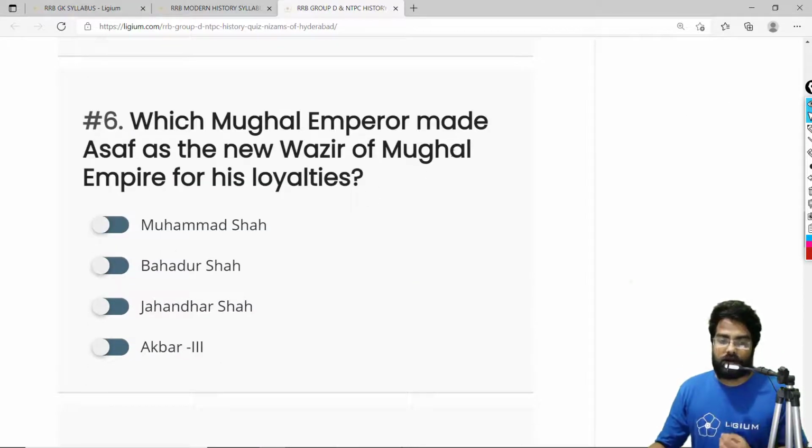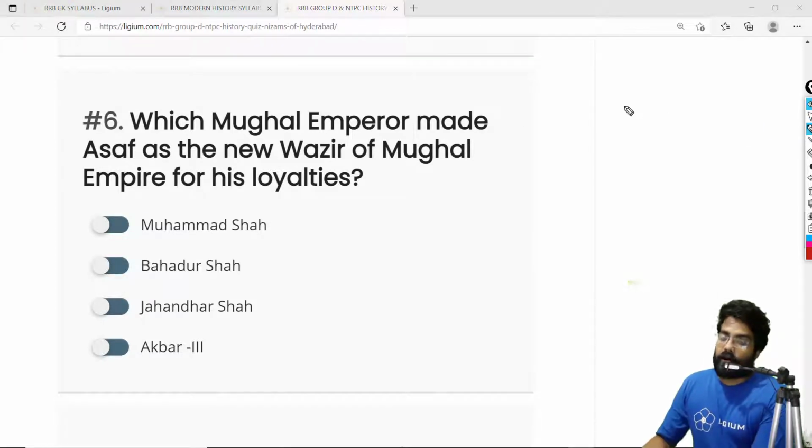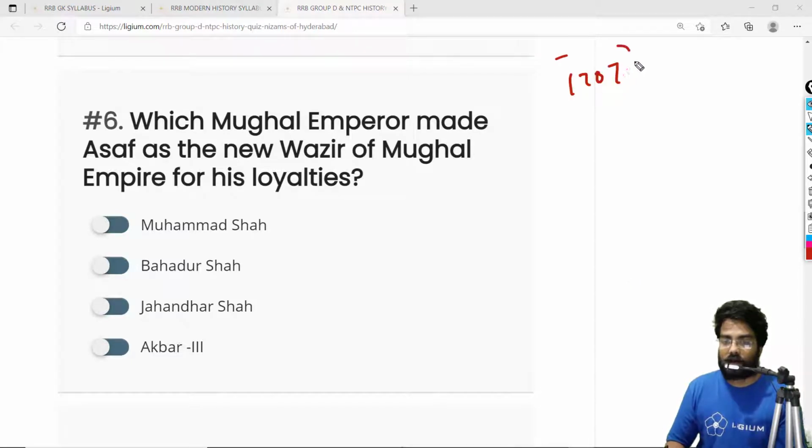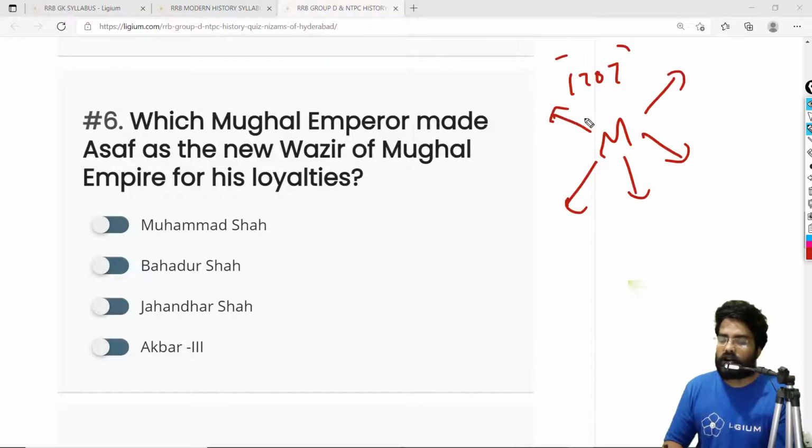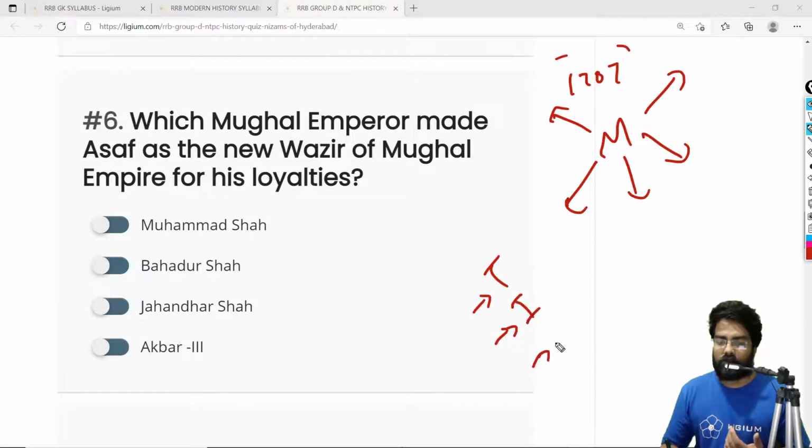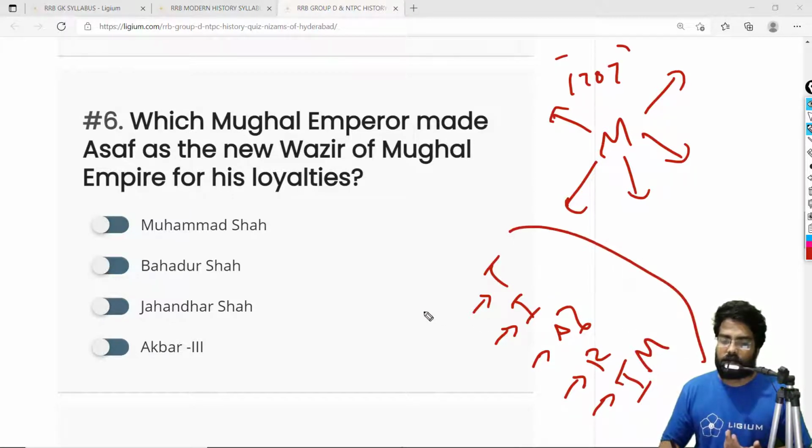Which Mughal emperor made Asaf the new Wazir of the Mughal Empire for his loyalty? This is a very interesting question. Remember this: the Mughal Empire, after the death of Aurangzeb in 1707, became weak. So the Mughal emperor had to depend on nobles. There were actually many factions. We had the Turani faction, the Irani faction, the Afghani faction, the Rajputs, and the faction of the Indian Muslims.